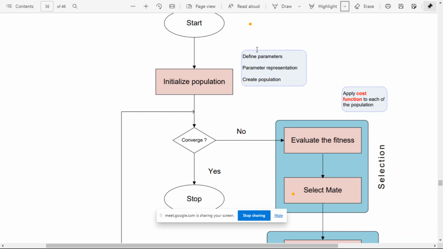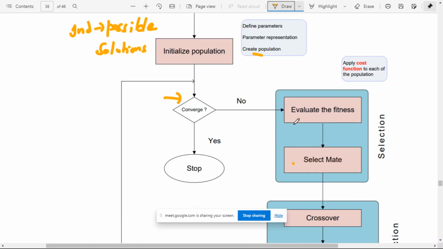The initial population includes all these things: defining parameters, representing the parameters, and creating the population. Population is a collection of individuals, and each individual is a possible solution in the context of a genetic algorithm. From this population we pick a random solution, that is a random individual, and check whether it is converged or not. If it is not converged, then go for the next step, which is selection.